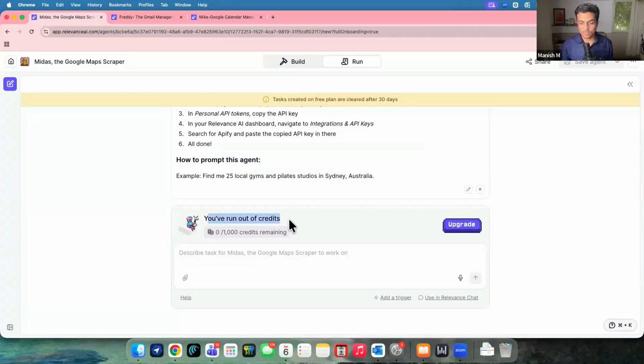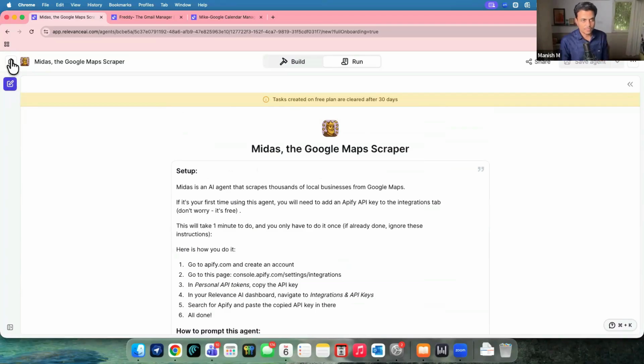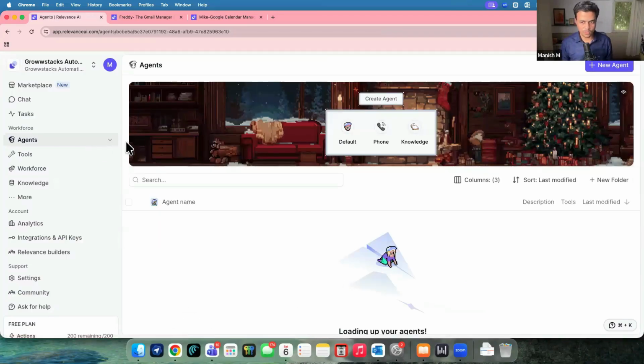using it. So currently I'm out of credits. I'll try to showcase it to you on the other account, but I can just type in something, like search me for this particular restaurant in Australia, or maybe some other thing, and it can get me all information step by step back into the whole run or the execution part. So this is what a quick walkthrough looks like.